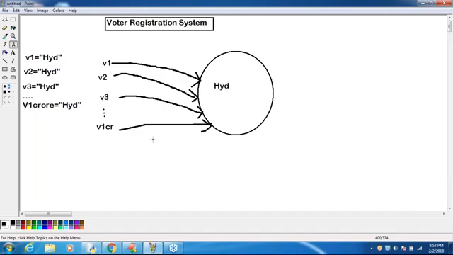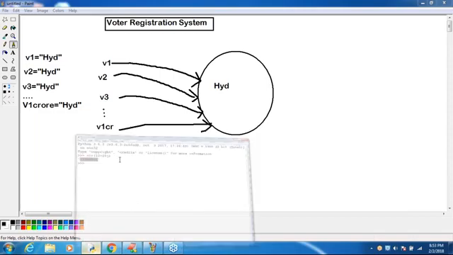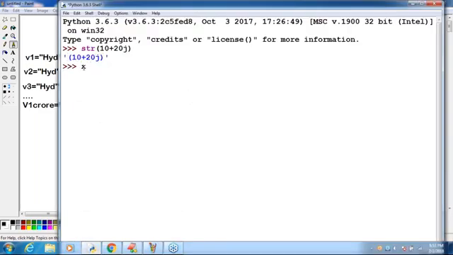Good. Now take a bit very special care, sir. Where is the practical proof? Sir, I'm taking here v1 is equal to hyd. V2 is equal to hyd. I'm taking V3 is equal to hyd. I'm taking, sir, again hyd. Content is the same.